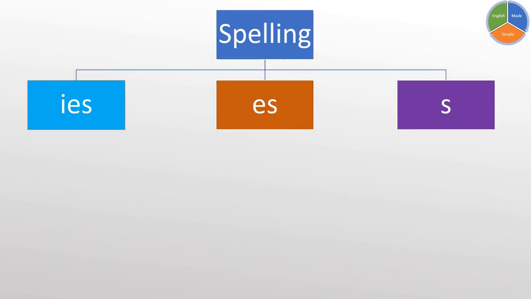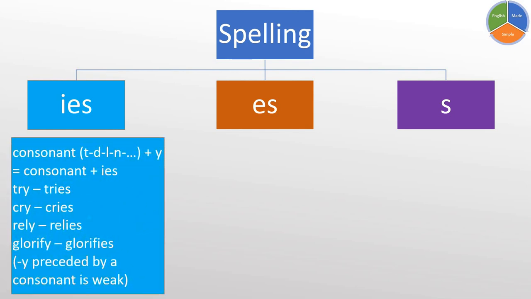As for the spelling of the present simple tense, the third person singular with he, she, it, and singular nouns, we use s, es, or ies. Let's begin with the ies. We use the ies when we have a y preceded by a consonant.